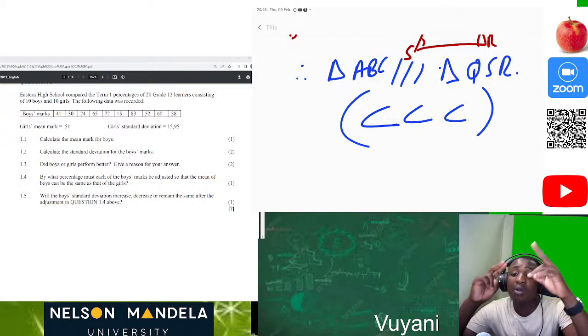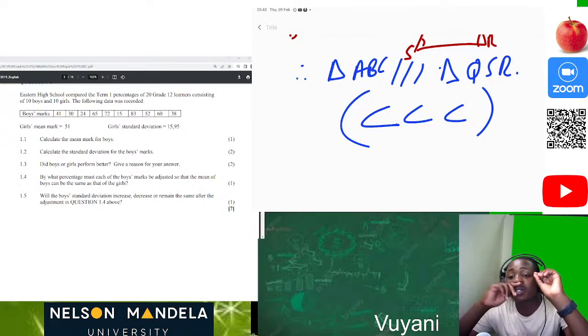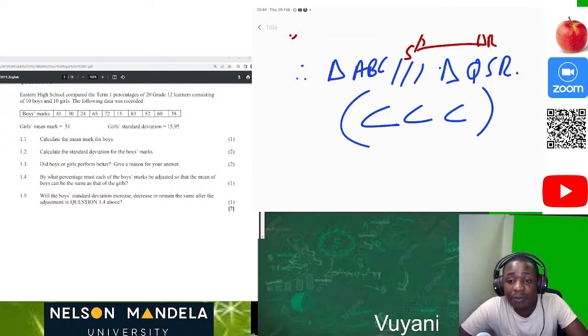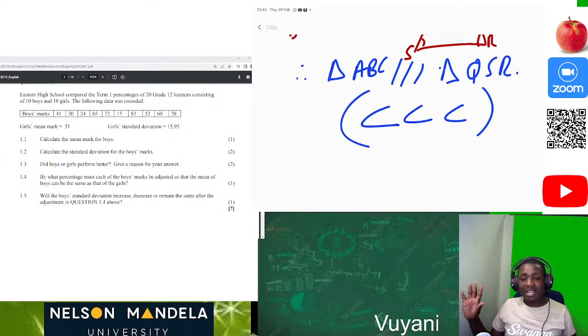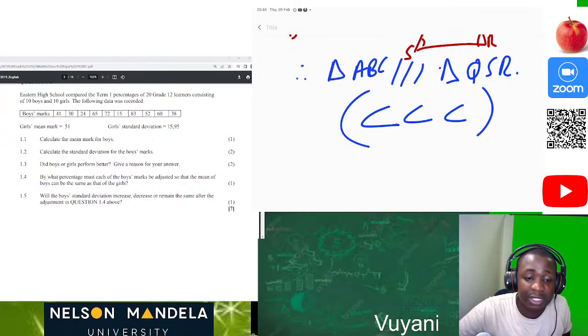And also, what is important about these two theorems is that when you're doing your assignment, which I believe you'll be given anytime from this month, it's so important that you understand this similarity theorem as well as the proportionality theorem. We are not eliminating the stuff which I've done in grade 11. They are so important, they are so crucial. But for your first term, you must really focus on making sure that you understand these two theorems which you have highlighted here. Let's try to just do one question.